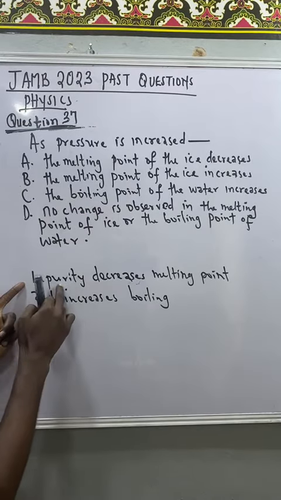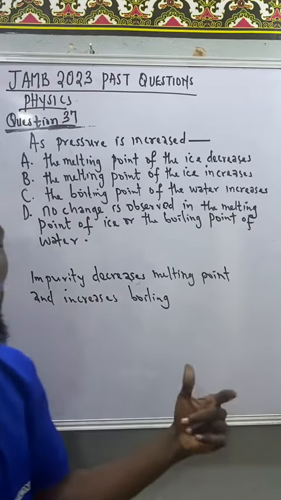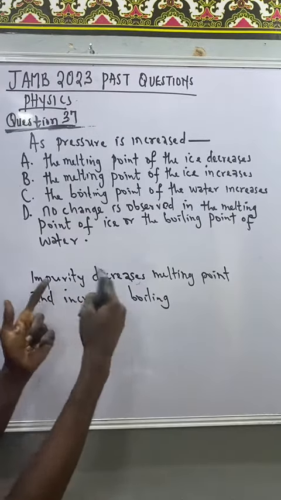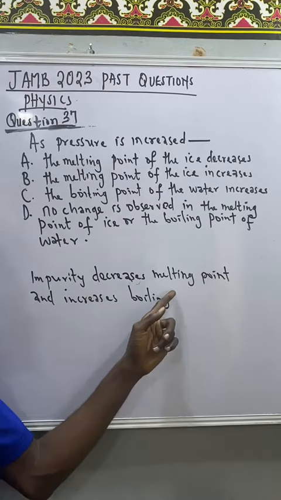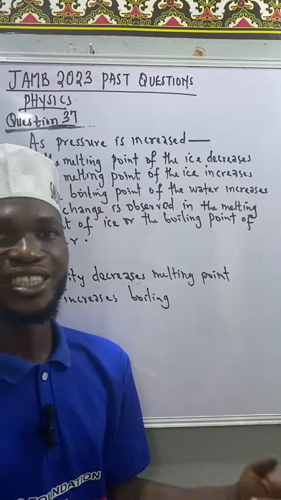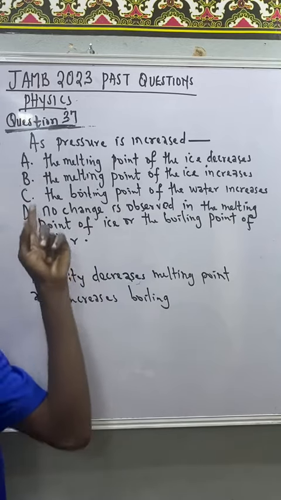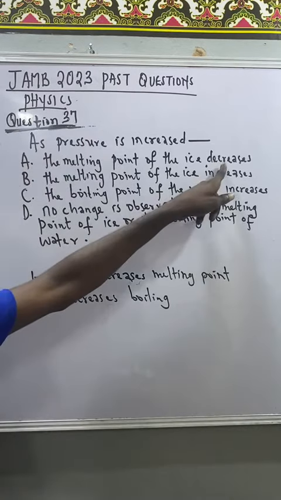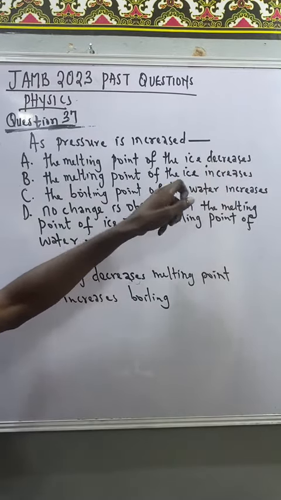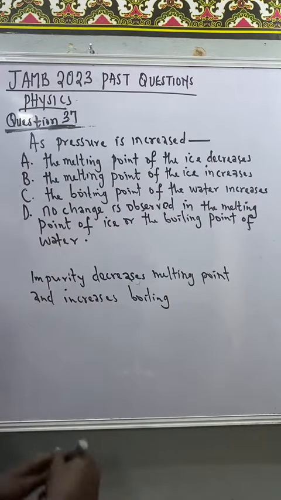That means we can liken this to pressure too. Therefore, pressure also decreases melting point and increases boiling point. Anytime there is an increase in pressure, it will decrease the melting point and increase the boiling point. So right now, if you look at the options one by one, let's see whether the melting point of ice decreases. Of course, the melting point of ice decreases with increase in pressure.